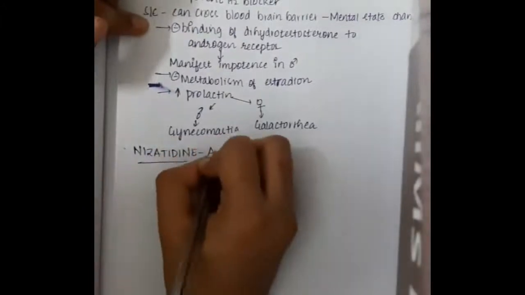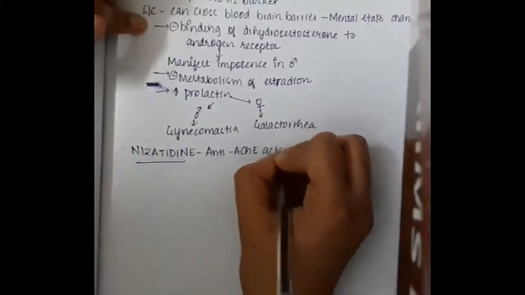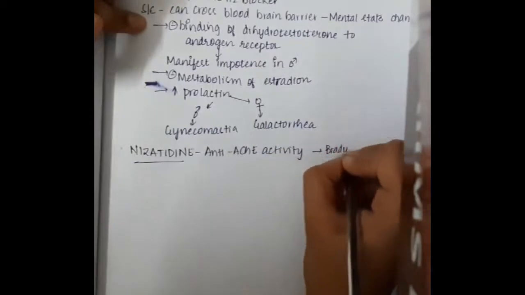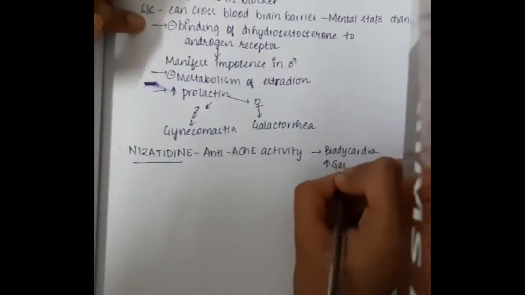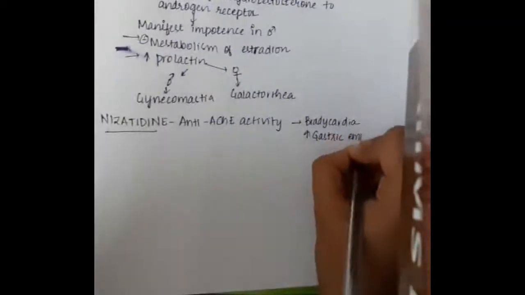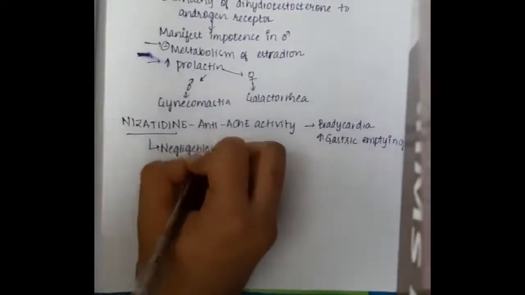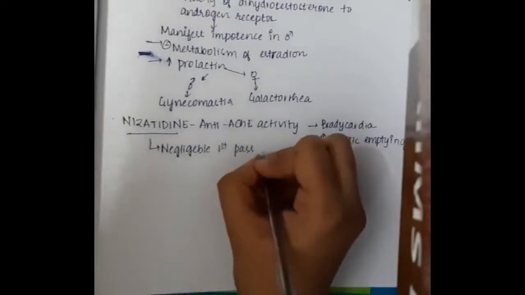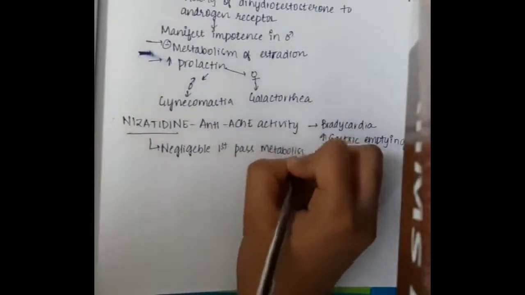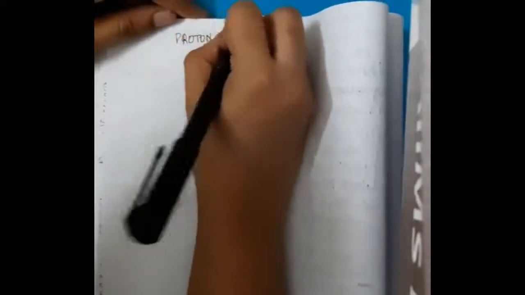Then the next drug is nizatidine. Nizatidine has anti-acetylcholinesterase activity, which causes bradycardia, and also causes increased gastric emptying. Nizatidine has negligible action on first pass metabolism. So these are the important points about H2 blockers.